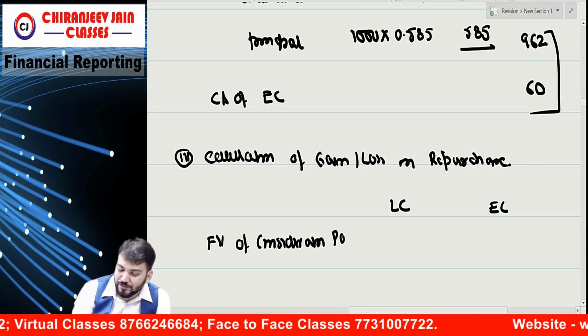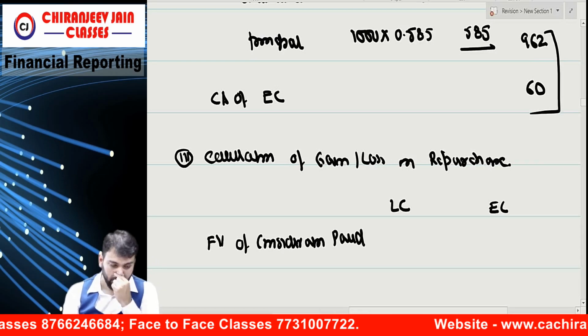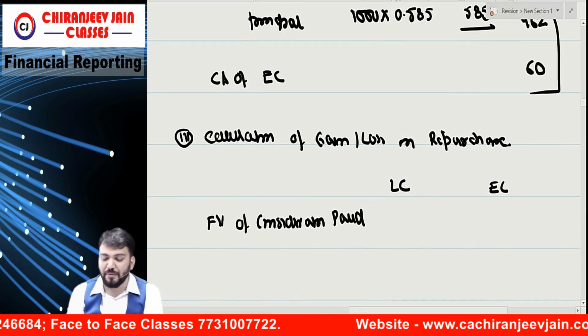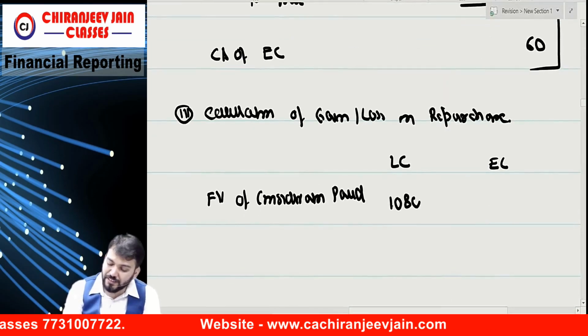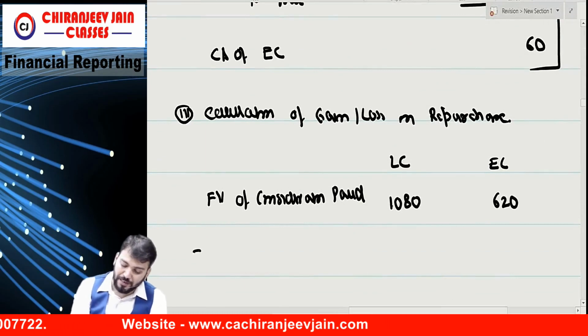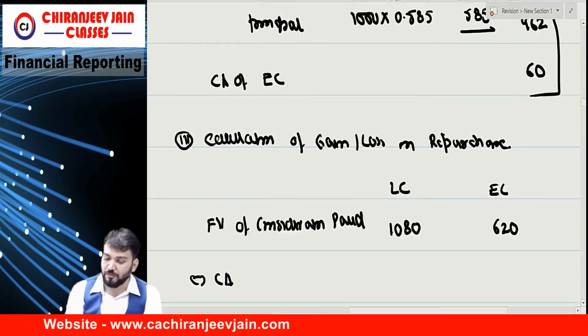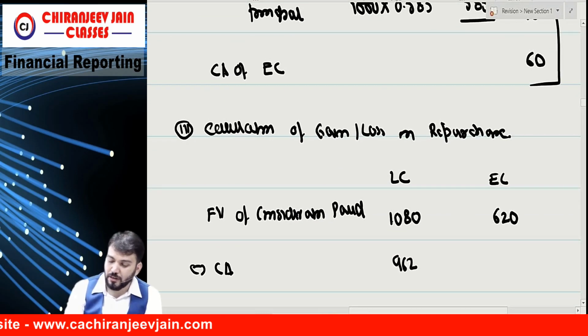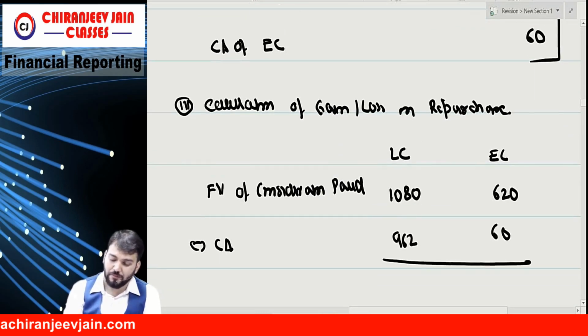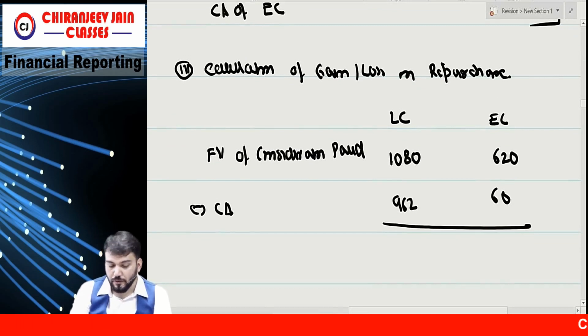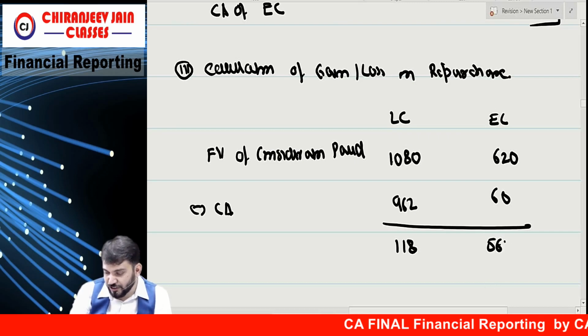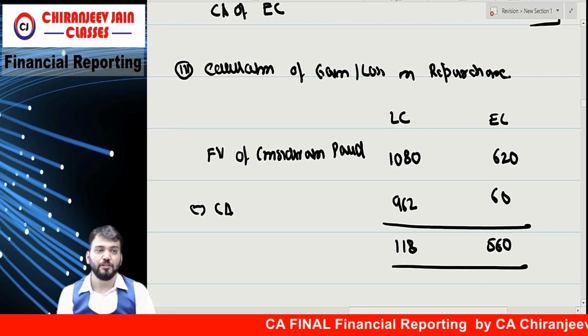Already we have bifurcated how much? 1080 and 620, minus the carrying amount, which is what? 962 and 60. So tell me how much more was paid? 118 and 560. Correct? Understood?